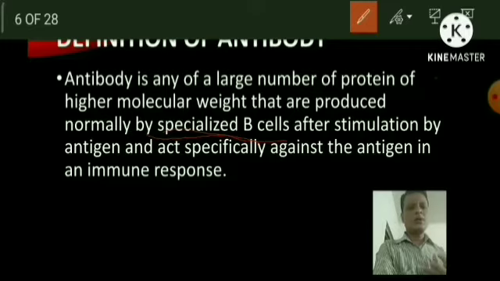This is called clonal expansion, and some of the activated B lymphocytes become plasma cells, and some of the activated B lymphocytes become memory cells. These plasma cells are actually responsible for the production of specific types of antibody.